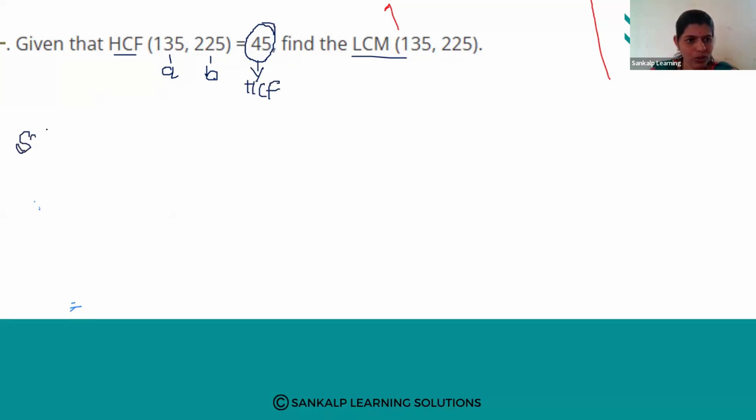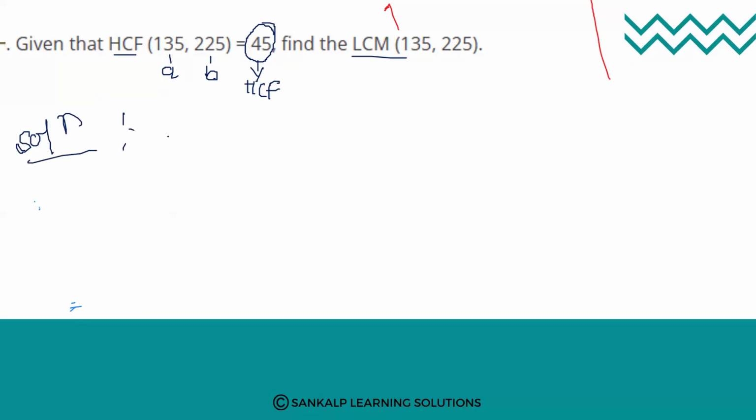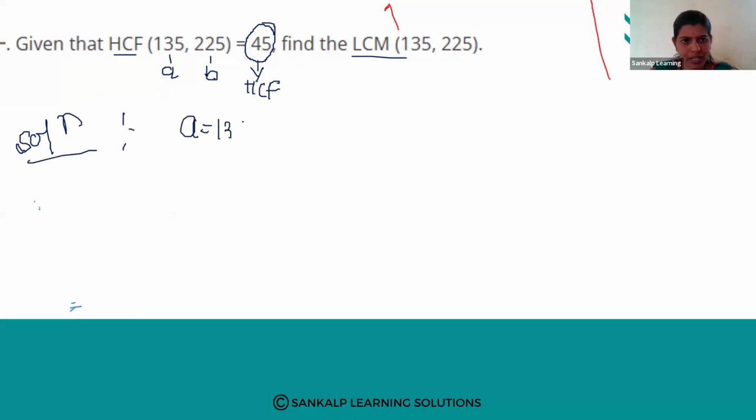So for that, the solution. A is equal to 135 and B is 225, right? Next, the HCF they have given, that is 45. We have to find the LCM.